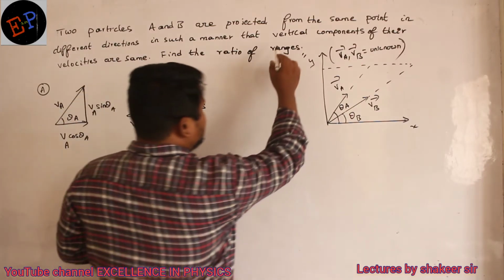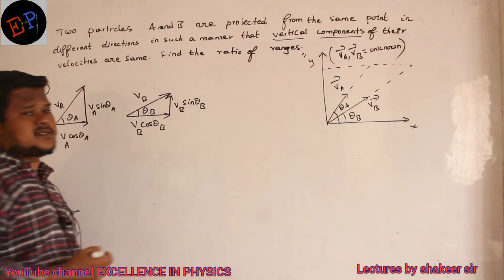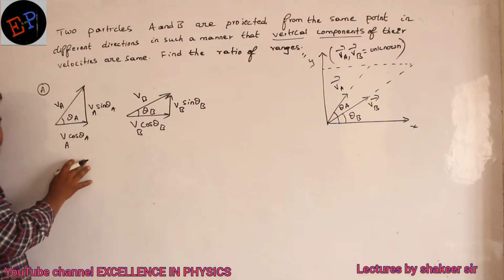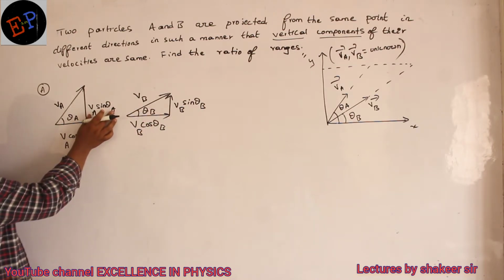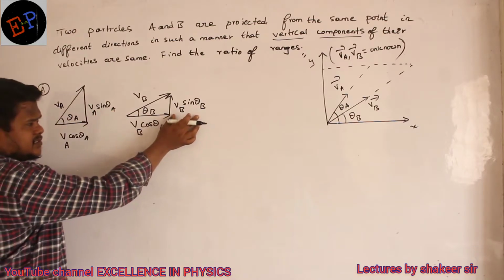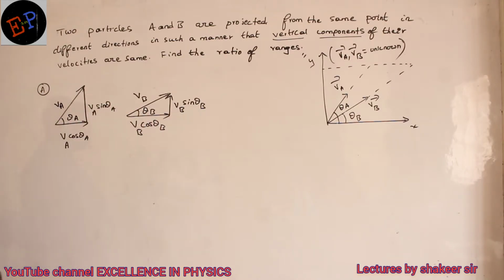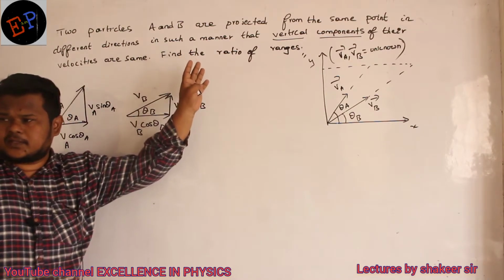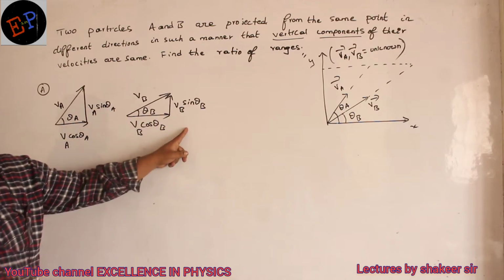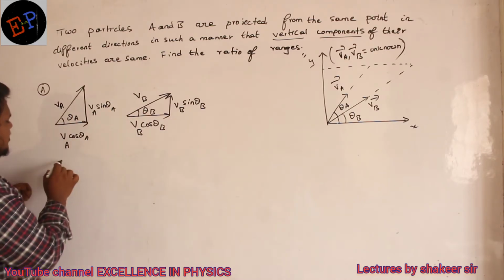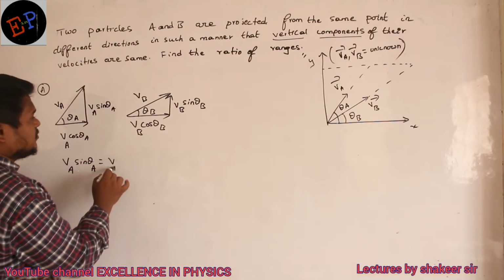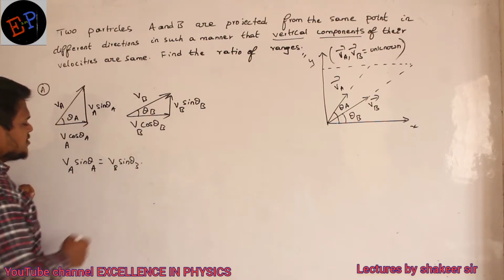Now what is the condition he gave? Condition is that vertical components of their velocities are equal. Can you say which is the vertical component here and which is the vertical component here? VA sin theta A is the vertical component of this velocity. VB sin theta B is the vertical component of this velocity. So with the help of VA sin theta A, body is moving upwards, and with the help of VB sin theta B, second body is moving upwards. He gave that these two are equal, so just equate them. VA sin theta A is equal to VB sin theta B. This is the condition which I got now.